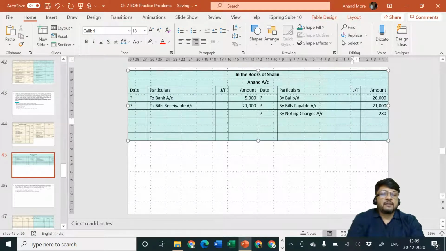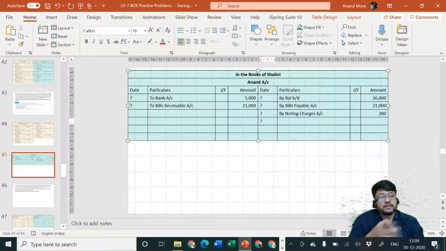Then Anand is angry and Anand is asking Shalini that since you have dishonored the bill, I can go to the court of law, but I am not going to court of law. I am ready to give you 1 month credit period extra, for which I am going to charge you interest. Are you ready to go for this thing? Shalini is saying yes, that is okay for me.